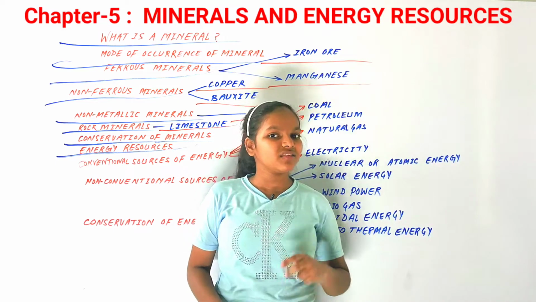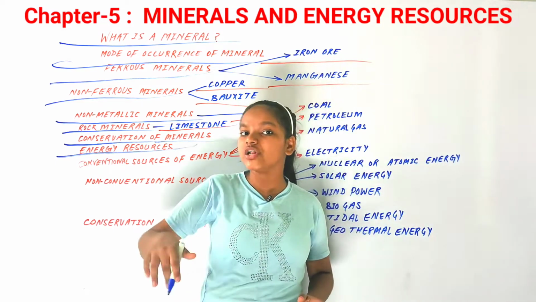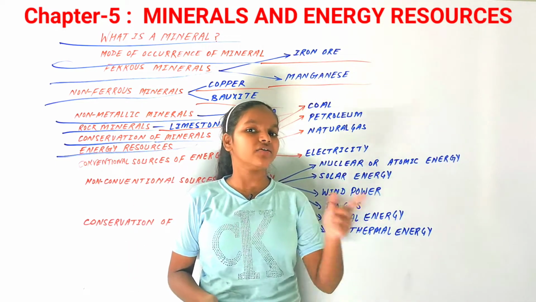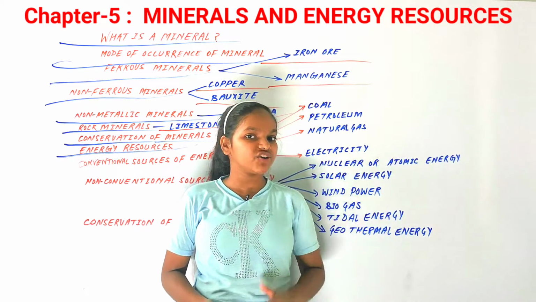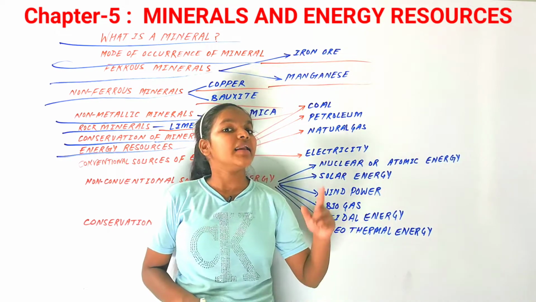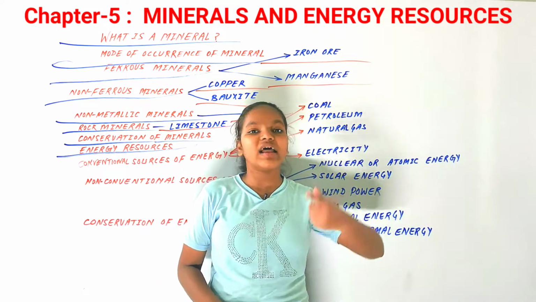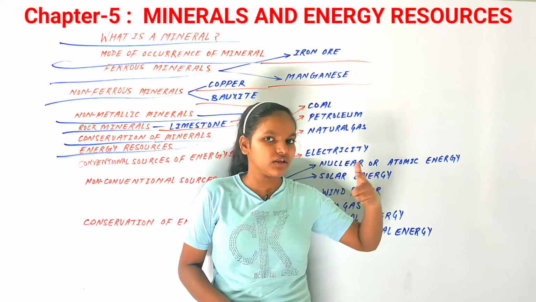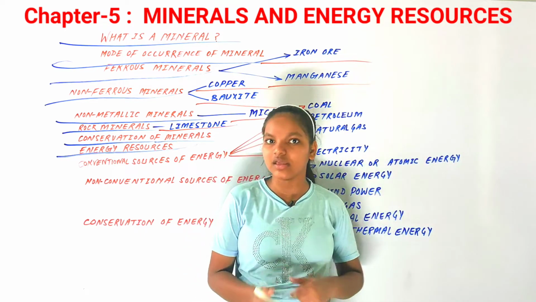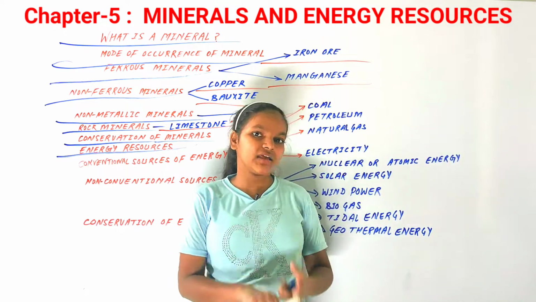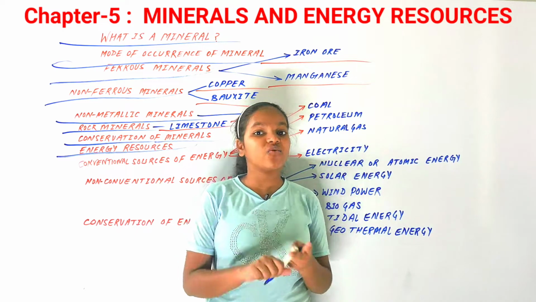They can be classified into two types: conventional energy resources and non-conventional energy resources. Conventional energy resources are the very old, traditional methods that have been used, like dung cake, petroleum, coal.